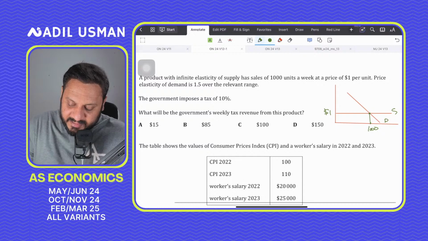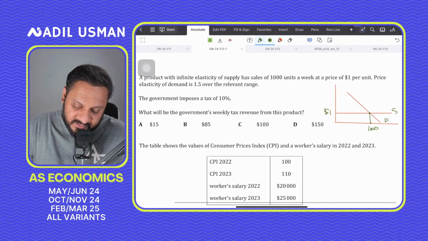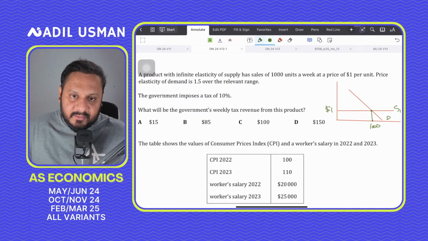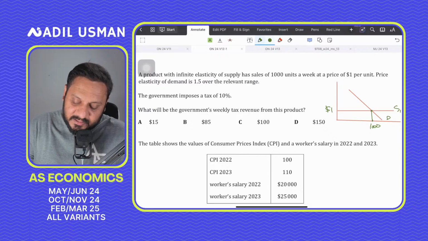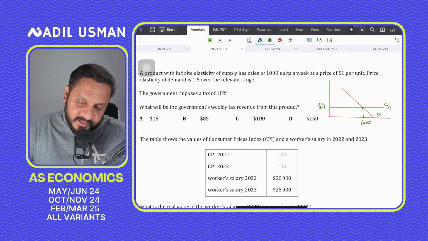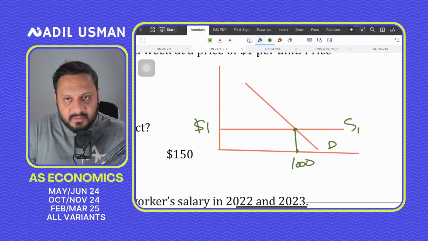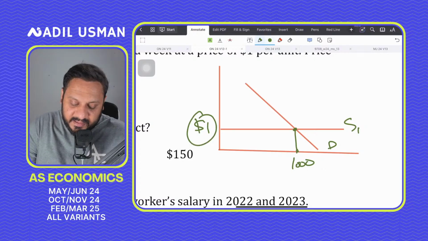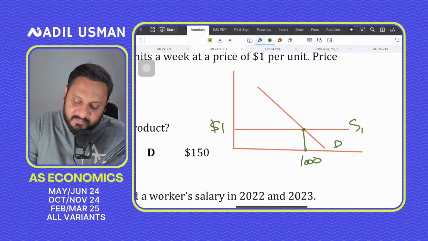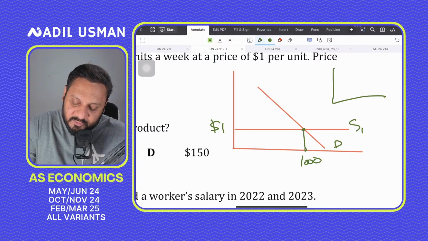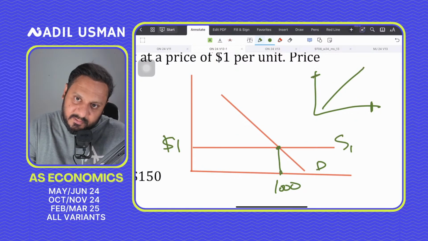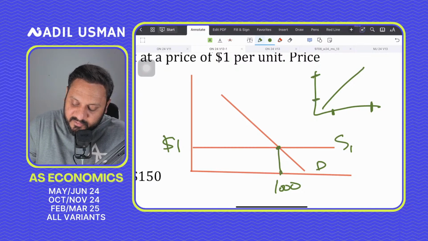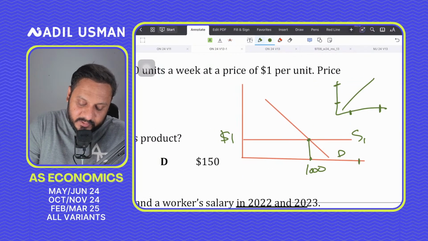And then what we're saying is that a tax is imposed. And when you impose a tax, you have to understand what you really mean by an elastic supply. Elastic supply means that the producer is willing to sell infinite units at this price. Normally when you have an upward sloping supply curve, to produce this quantity you need a much higher price, and to produce this quantity you need a much lower price. But over here, to produce this quantity you need the same price. For this quantity you need the same price.